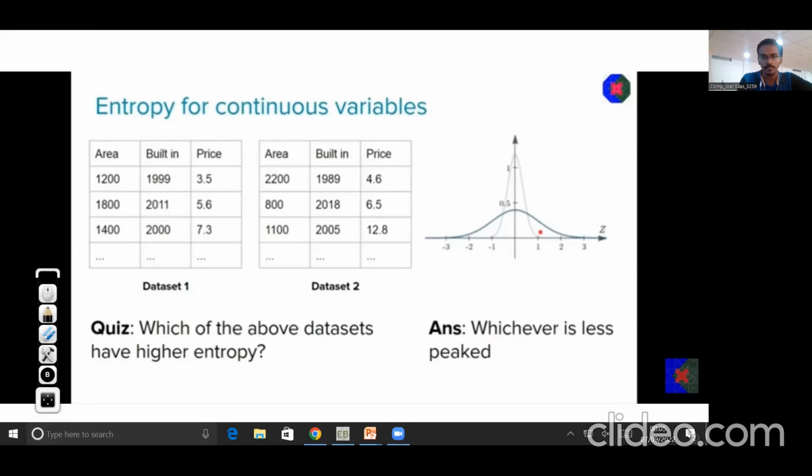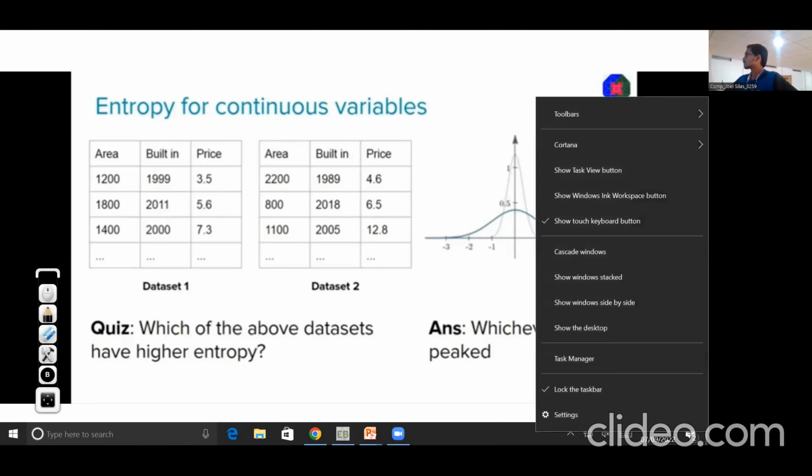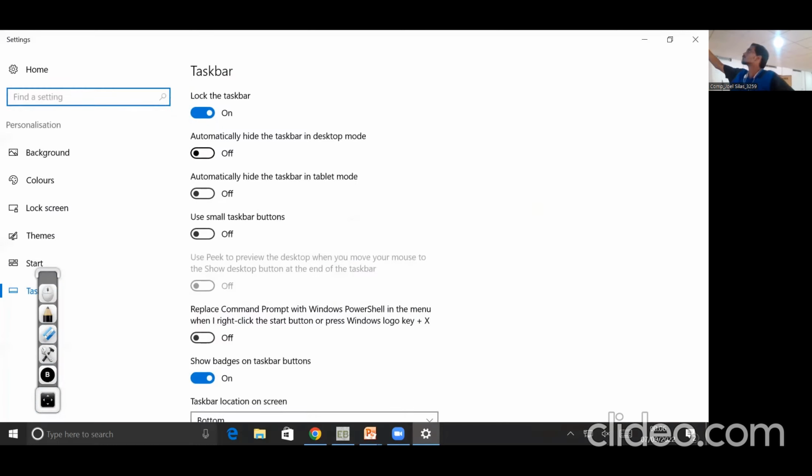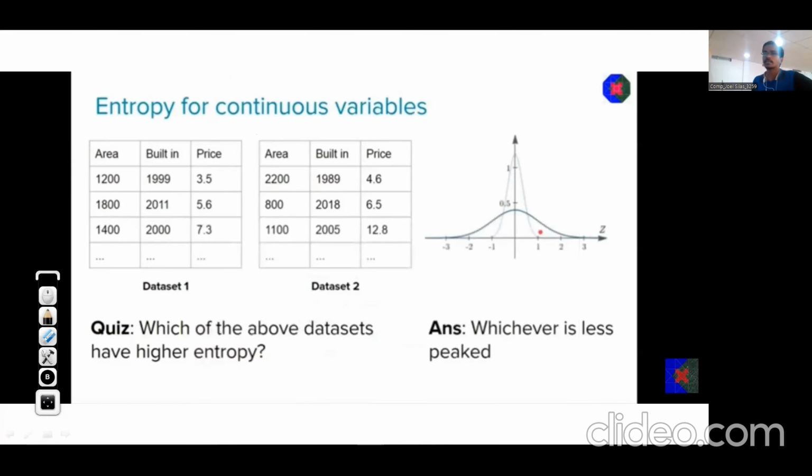So now we will continue with the next topic, that is about entropy for continuous variables. Hence, in case of continuous variables, we can plot their histogram or their normal distribution, or we can plot their KDE graph.